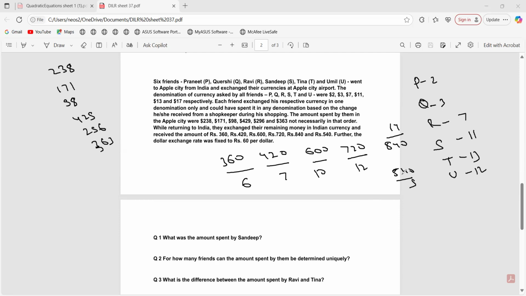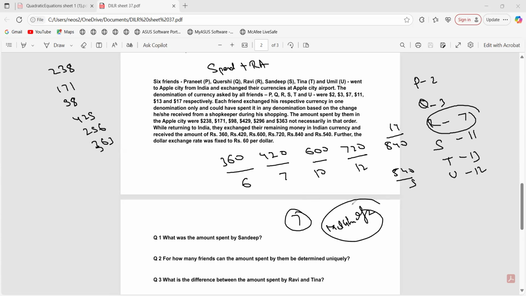Now the total amount would be how much? Sum of the amount they spent plus the remaining amount. With any one of them. Now tell me one thing. R has initially spent in what denomination? 7. Right. So the amount would be what? It should be a multiple of 7.